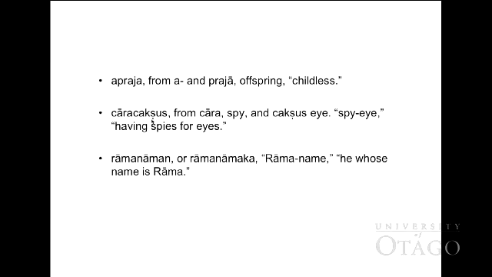Cakṣus means eye. So jālacakṣus, spy eye, or having spies for eyes. Rāmanāman, or Rāmanāmaka. Rāma is the name of a person. Nāman is name. So Rāmanāman is Rāma name, or he whose name is Rāma. This is a kind of Bahuvrihi.